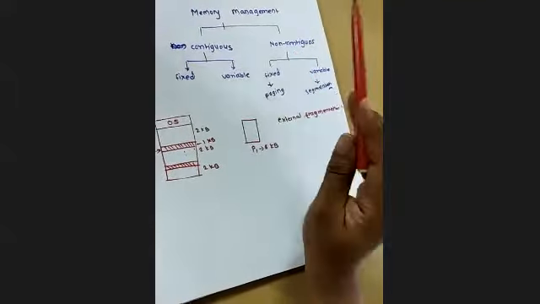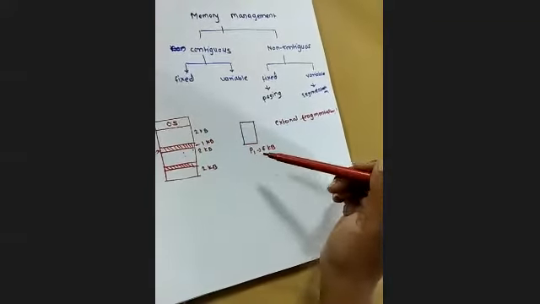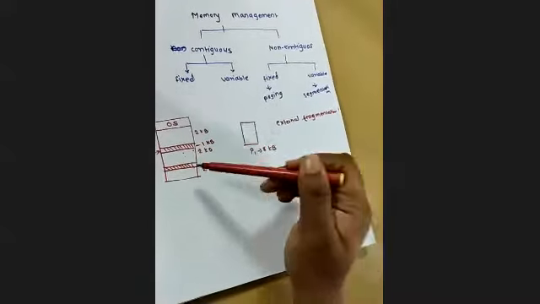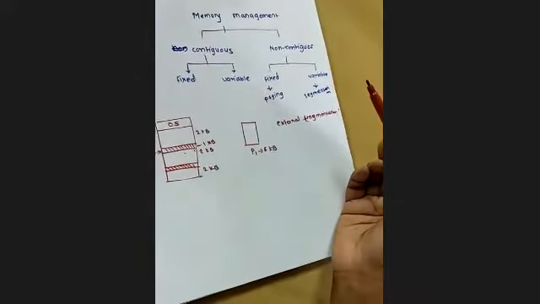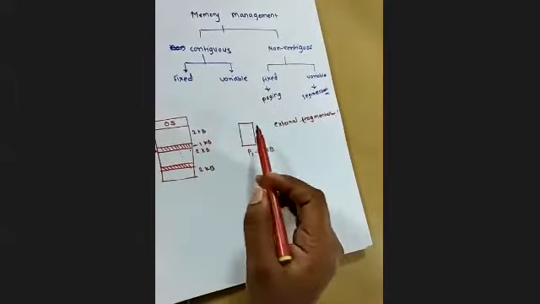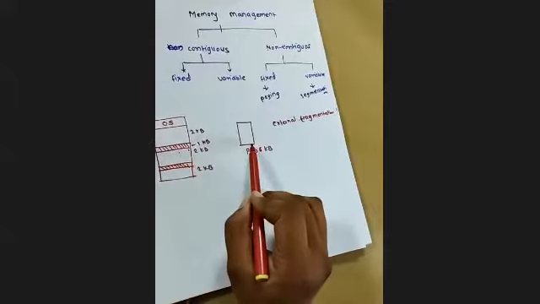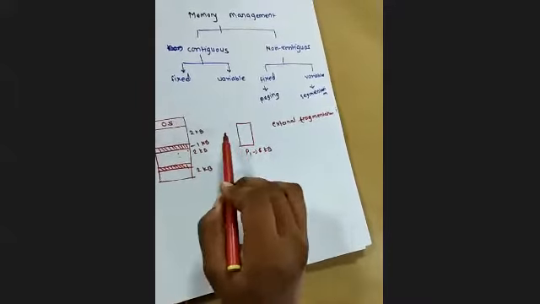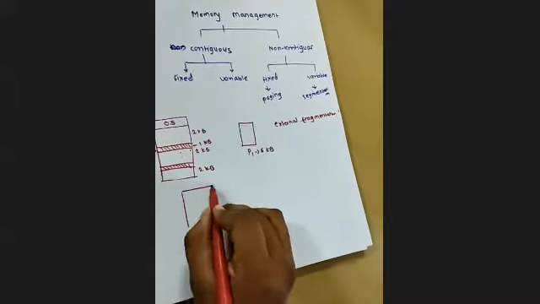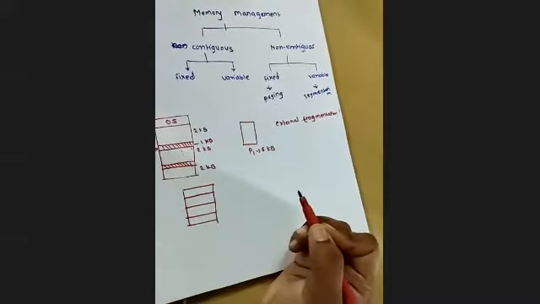Non-contiguous आया, बस दिमाग में एक ही चीज रखनी है कि हमारी process, we can divide it into different parts and we can allocate or place those partitions into the memory and execute that process. Okay, that is the main thing. Now, as I said, we do not have to depend upon the availability. What we are doing here is dividing this process. Suppose this is a process, we are dividing it into an equal number of parts.